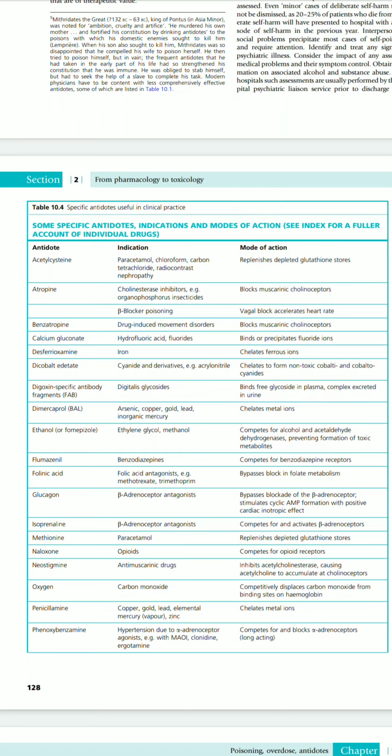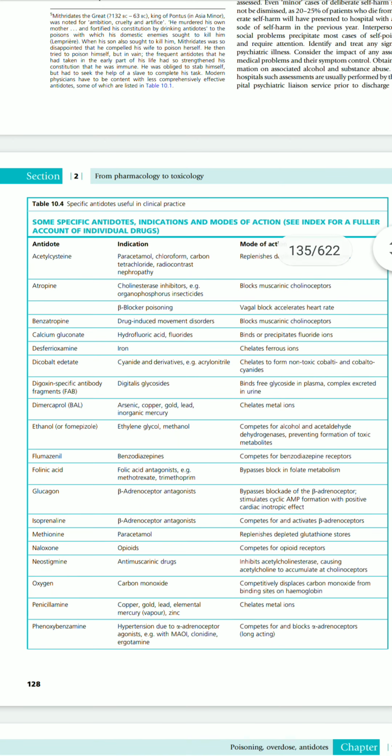So the best antioxidant available in the body is acetylcysteine, which is later converted into glutathione. So this particular acetylcysteine is replenishing the glutathione stores in the liver. That is, it is going to replenish the store of antioxidants in your body.